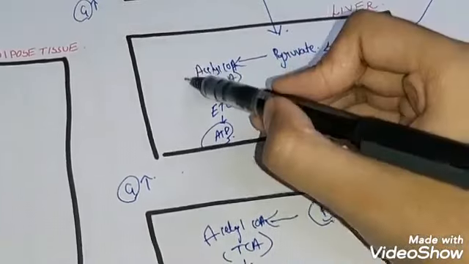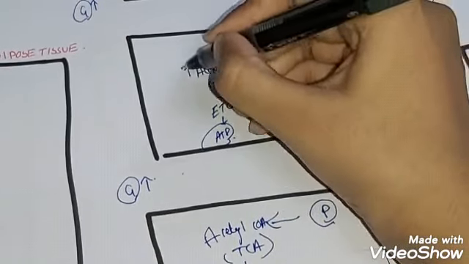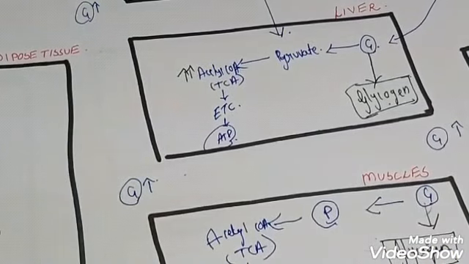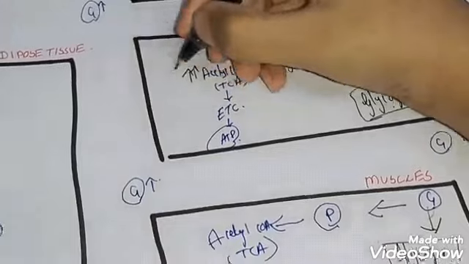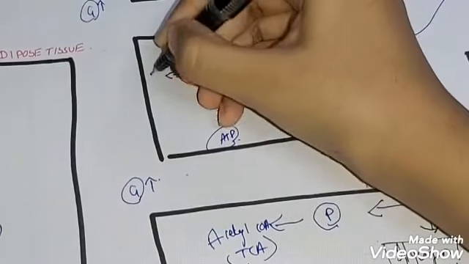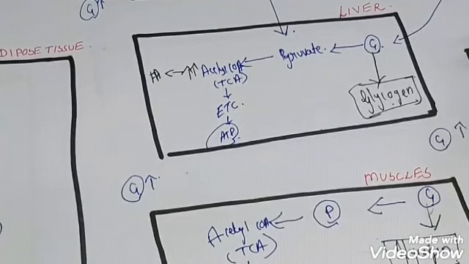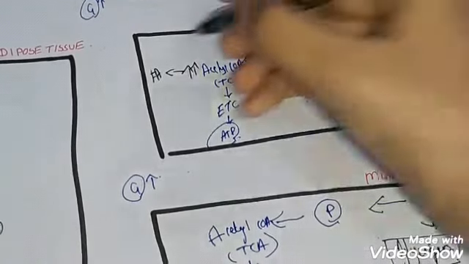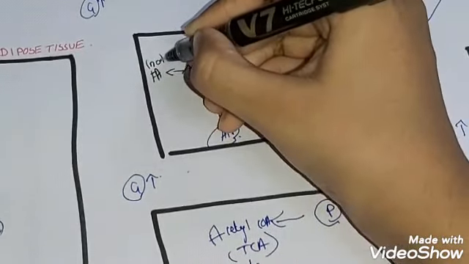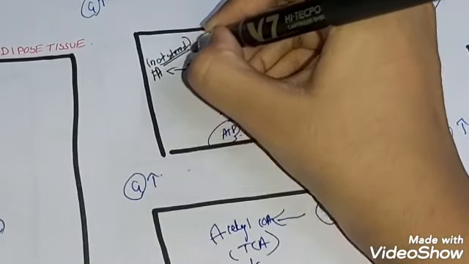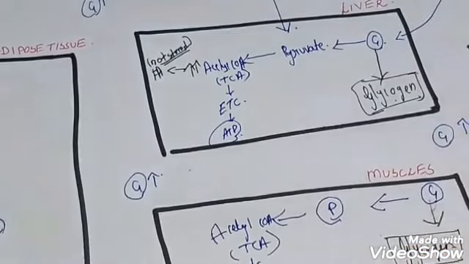But we should also know that there is also a high level of acetyl CoA. So what will happen with this high level of acetyl CoA? It will be converted to fatty acid. Yes, to fatty acid. This fatty acid is not stored in the liver, because you should know that it will be harmful for the liver.